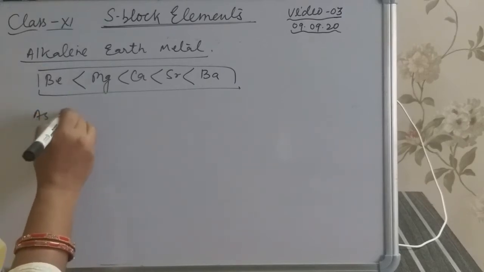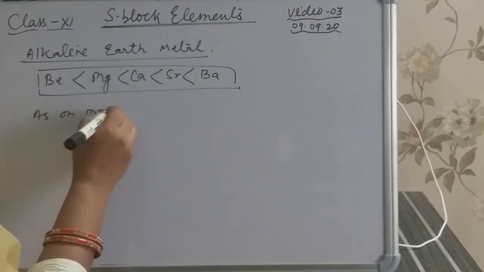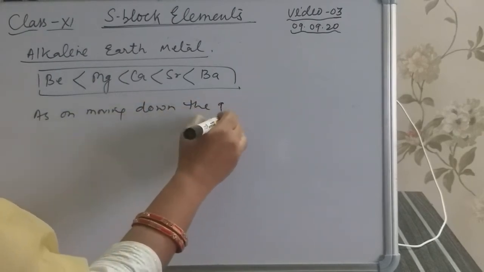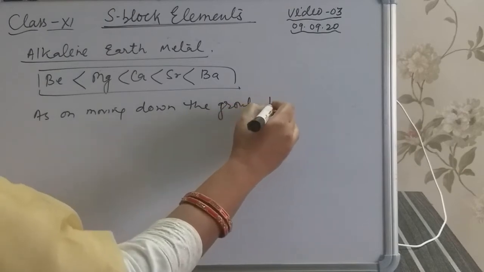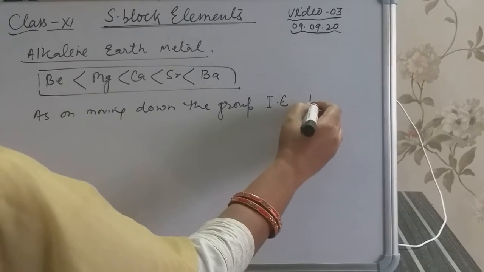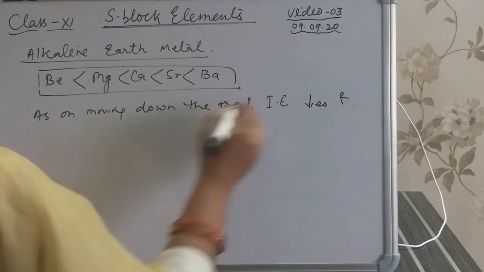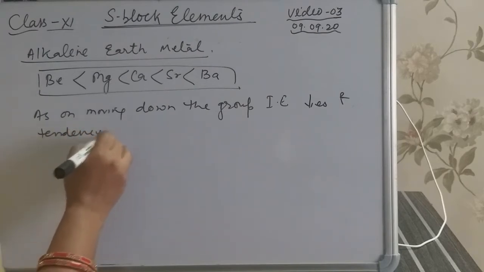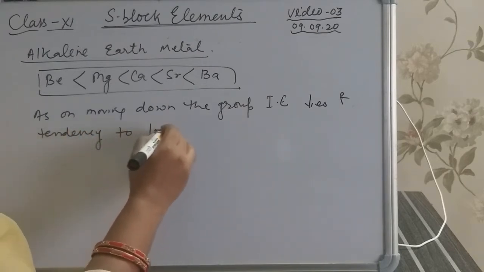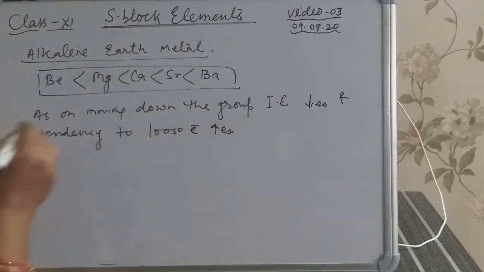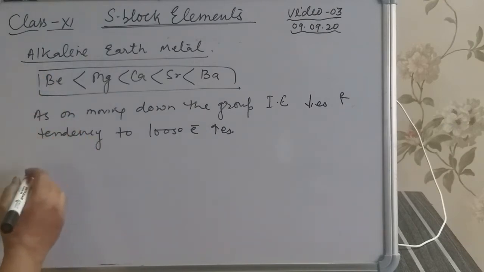As on moving down the group, ionization enthalpy decreases and tendency to lose electron increases. So there is a regular trend for reducing character of alkaline earth metals.